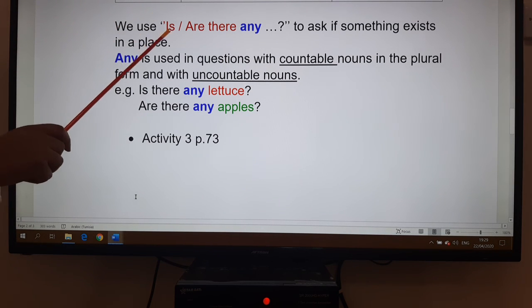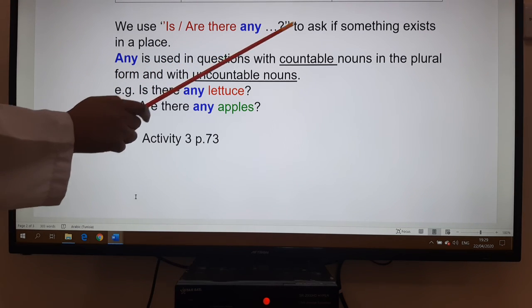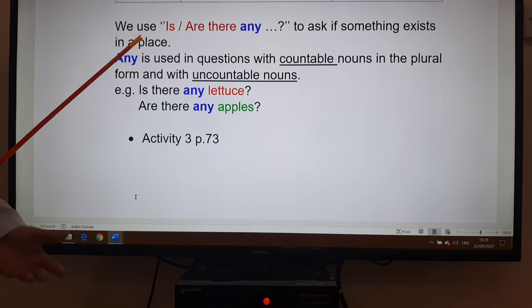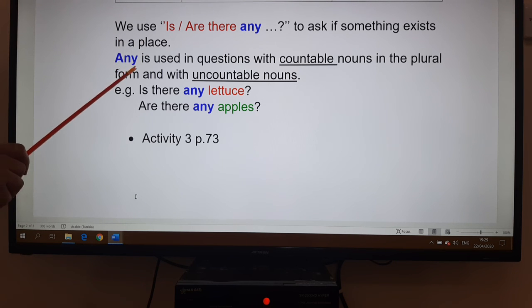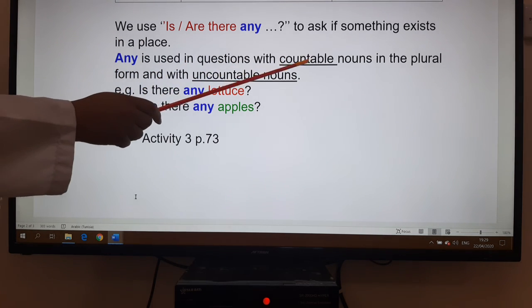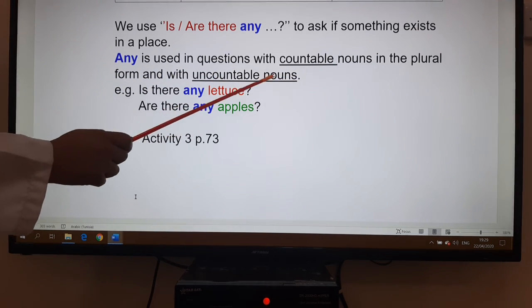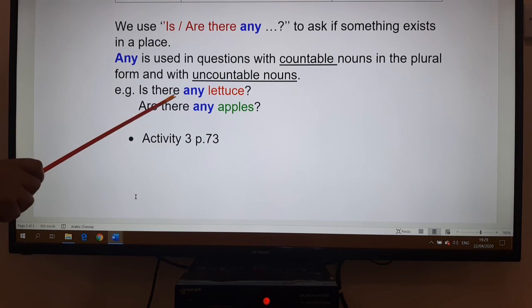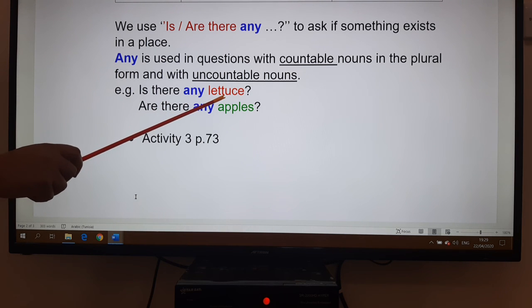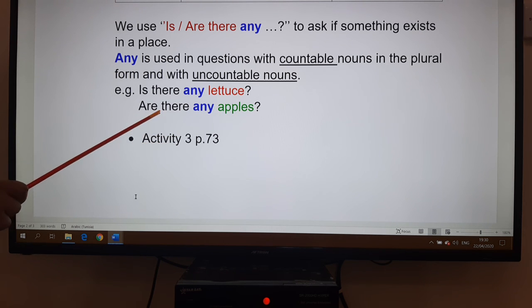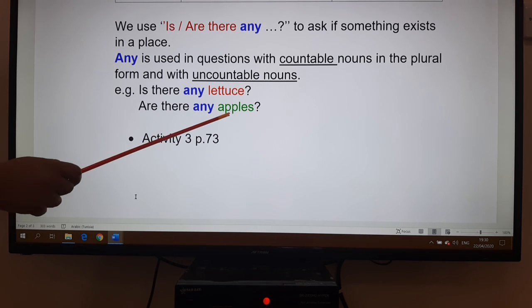Then we use is there or are there any to ask if something exists in a place, if we can find it now or not. Any is used in questions with countable nouns in the plural form and with uncountable nouns. So we can say, is there any lettuce? So this is with uncountable nouns. Or are there any apples? And you notice we all use the plural form here.